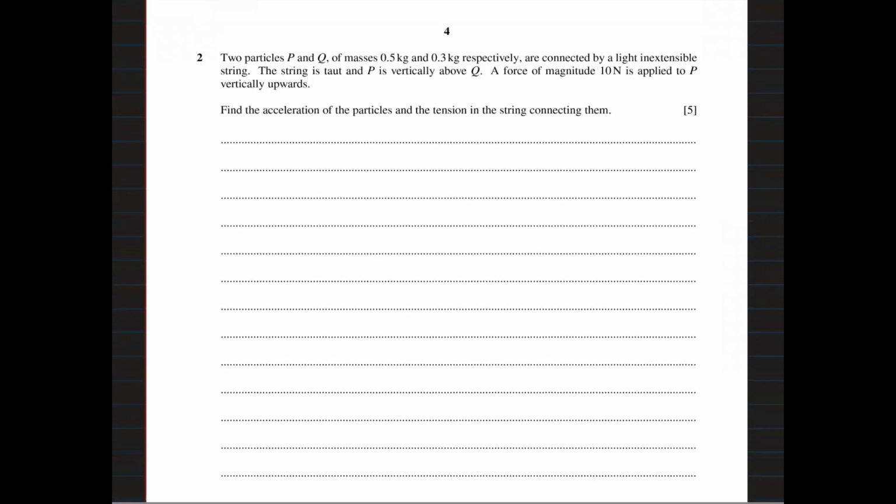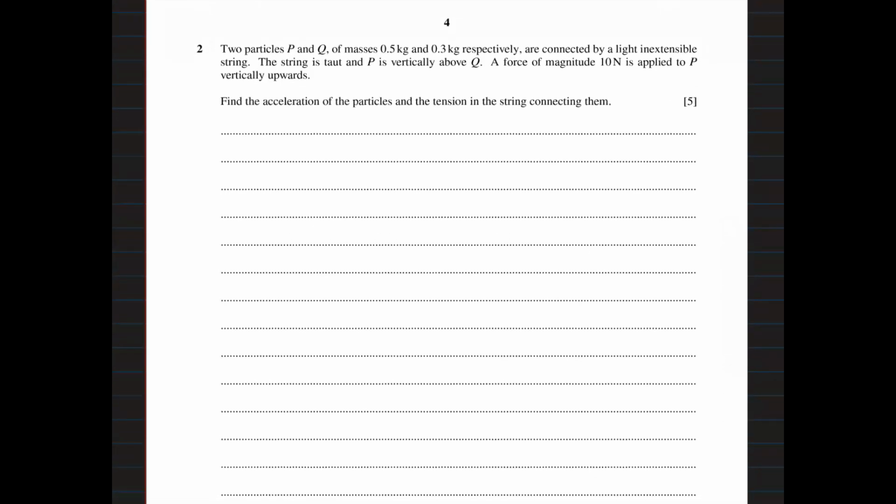This question is from June 22, paper 41. Two particles P and Q of masses 0.5 and 0.3 kg respectively are connected by a light inextensible string. The string is taut and P is vertically above Q. This one is particle P. This one is particle Q.